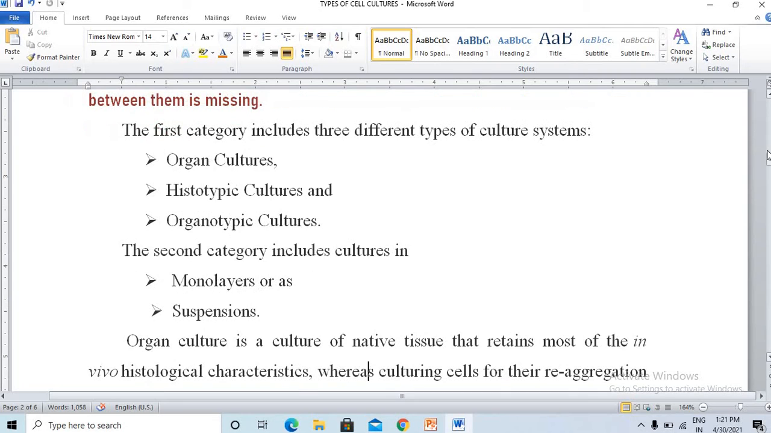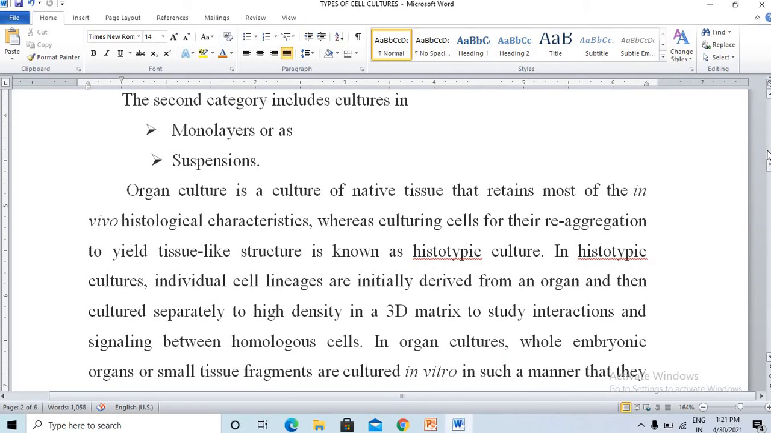So first let us see about the first category, that is organ culture, histotypic culture and organotypic cultures. Organ culture, as you know, is culturing the organs, a whole organ or the tissues or cells taken from a particular organ, which can be cultured to form an organ. So organ culture is a culture of native tissues that retains most of the in vivo histological characteristics, that is, all the characters of that particular organ of the particular animal should be established.